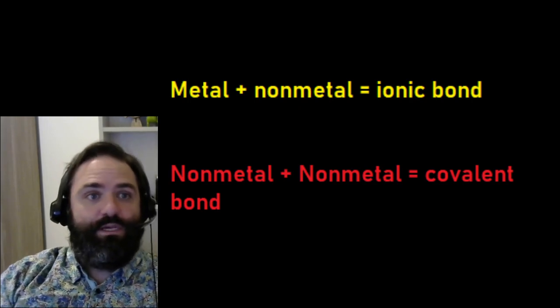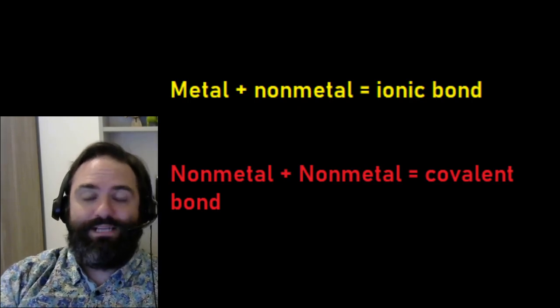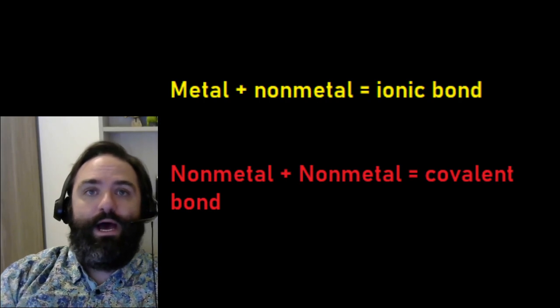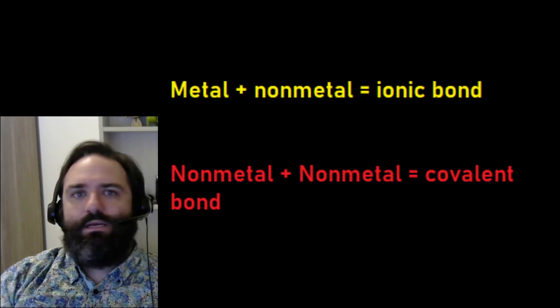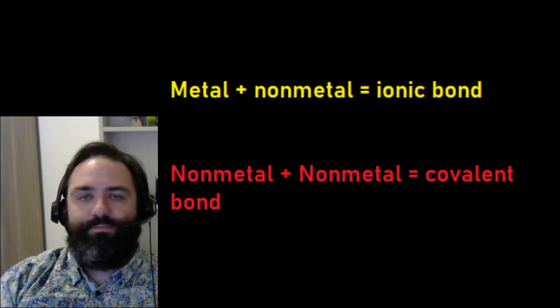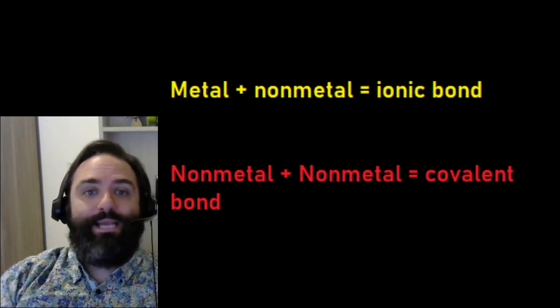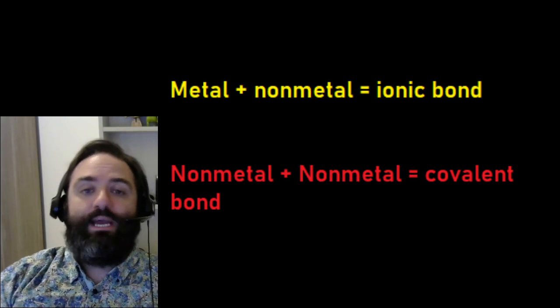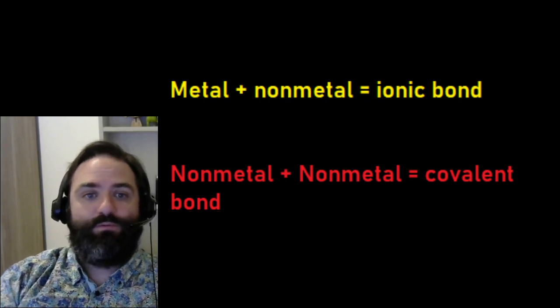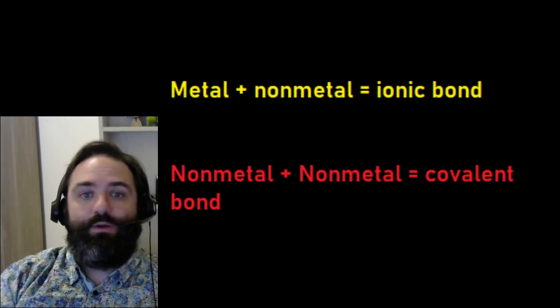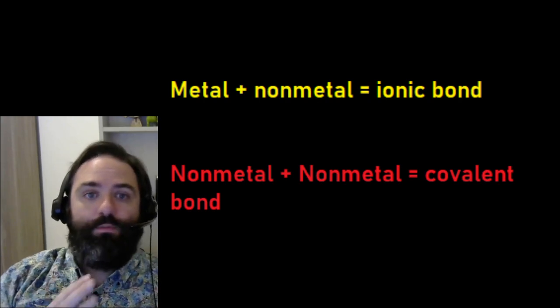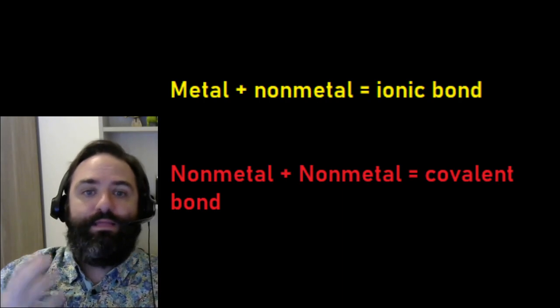We previously covered the kind of bonds that form between a metal and a non-metal, and between two non-metal atoms. What about when a metal and a metal are bonded together? Well, they don't actually form any kind of chemical bond. If they're two different metals, they form something called an alloy. And if we're talking about a pure metal, such as iron or copper, the atoms in that are held together